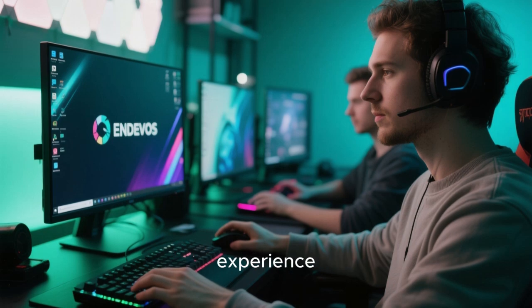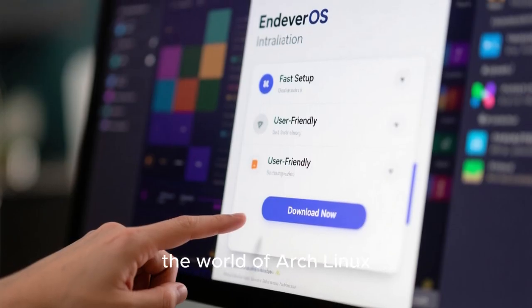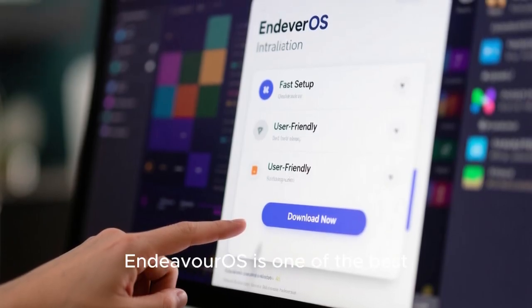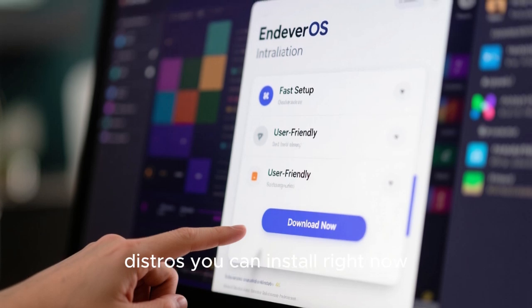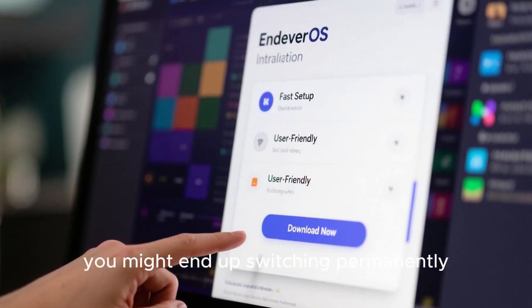If you're ready to explore the world of Arch Linux without the pain of manual setup, EndeavourOS is one of the best distros you can install right now. Try it out and see the difference yourself. You might end up switching permanently.